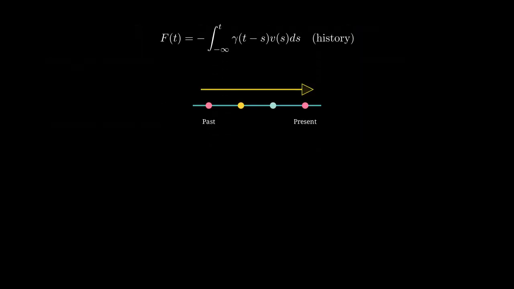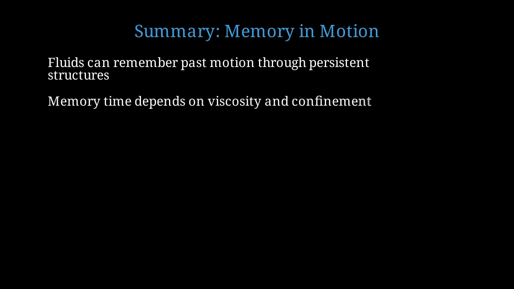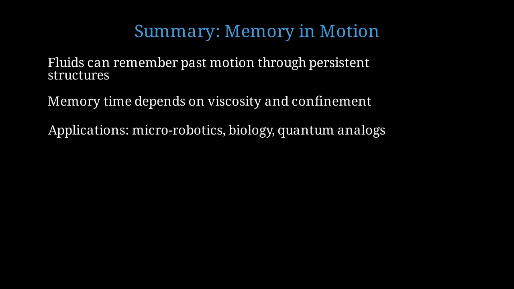Time flows forward, but the fluid carries information backward from past to present. The fluid transforms into a viscoelastic storyteller, weaving past events into present dynamics. Let's summarize this remarkable phenomenon of fluid memory. Fluids remember their past motion through persistent vortices and waves that don't instantly dissipate. The memory timescale depends critically on viscosity and geometric confinement of the system. This has profound applications in micro-robotics, biological systems, and even quantum mechanics analogs.